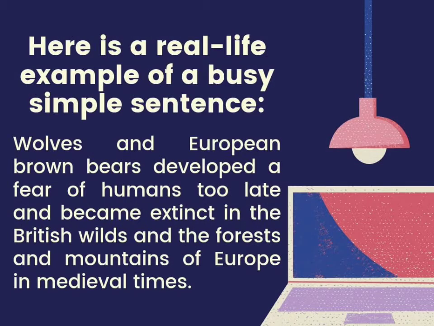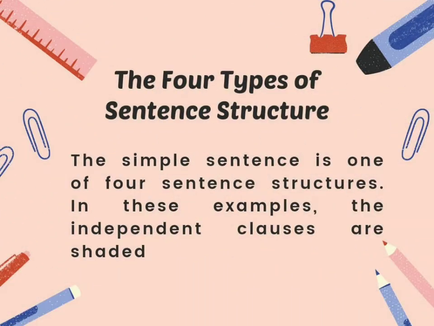Here is a real-life example of a busy simple sentence. Wolf and European brown bear developed a fear of human tulip and became extinct in the British wild and the forest and mountain of Europe in medieval time. The four types of sentence structure. The simple sentence is one of four sentence structures. In this example, the independent clauses are shaded.